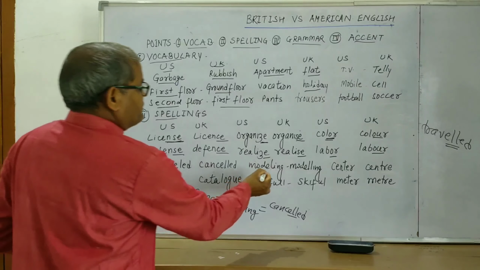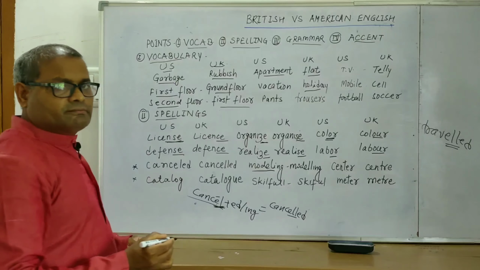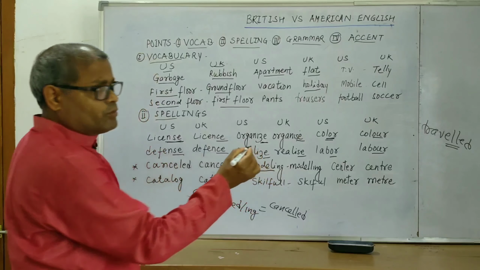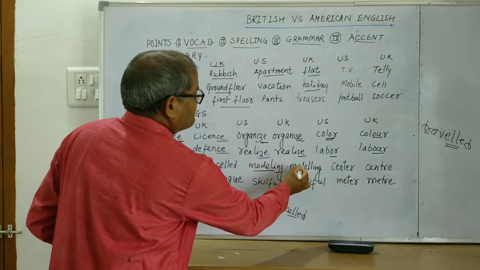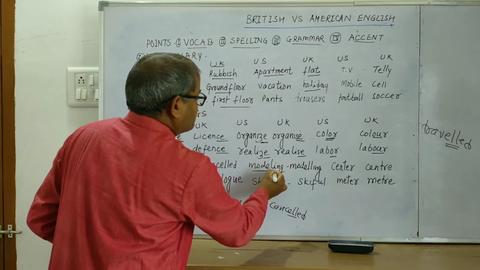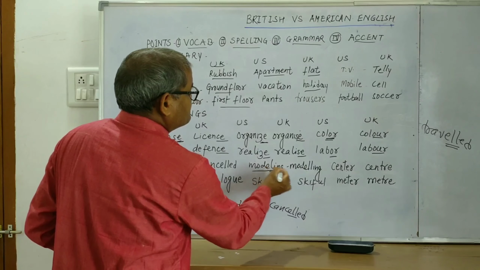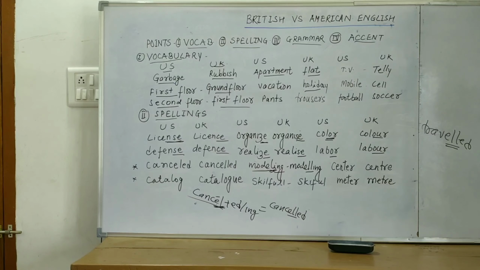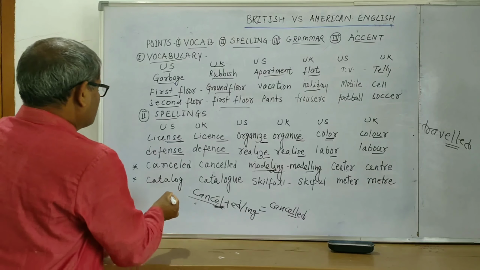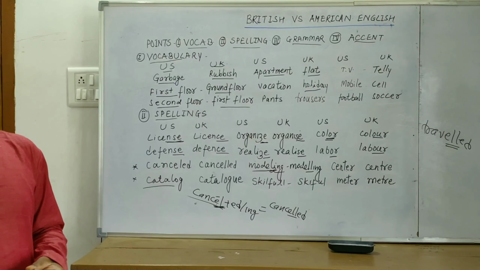Or you can take the example of model, as a verb. So when you add ING to model, it becomes modeling. So in American English, single L, and in British English, it becomes double L. See the spelling of catalog, analog, monologue.